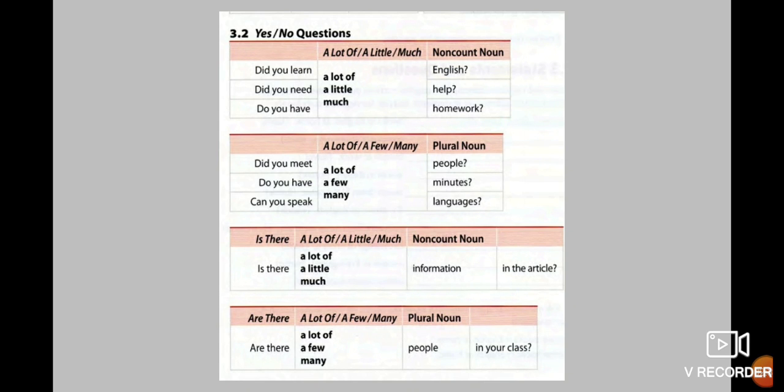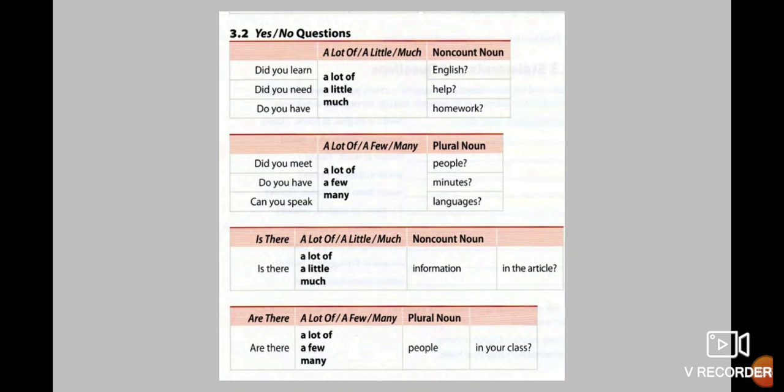Then we have "is there." You know that this one is for things that you can't count, or maybe only one thing. For that reason you use: Is there a lot of information in the article? That means this one is a noncount noun. Is there a little information in the article? Is there much information in the article?